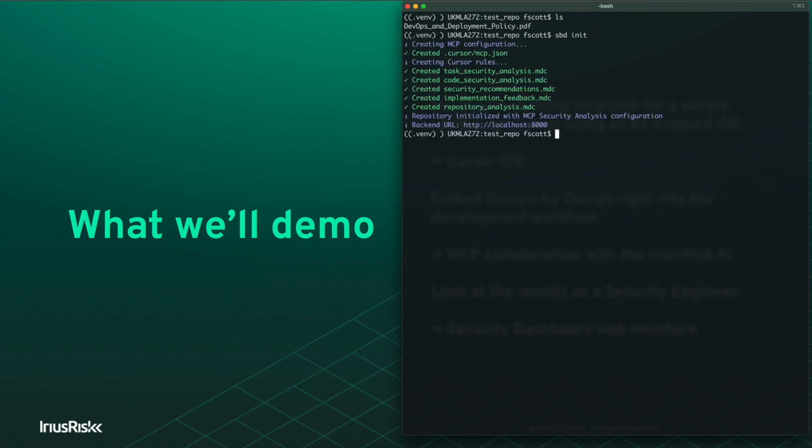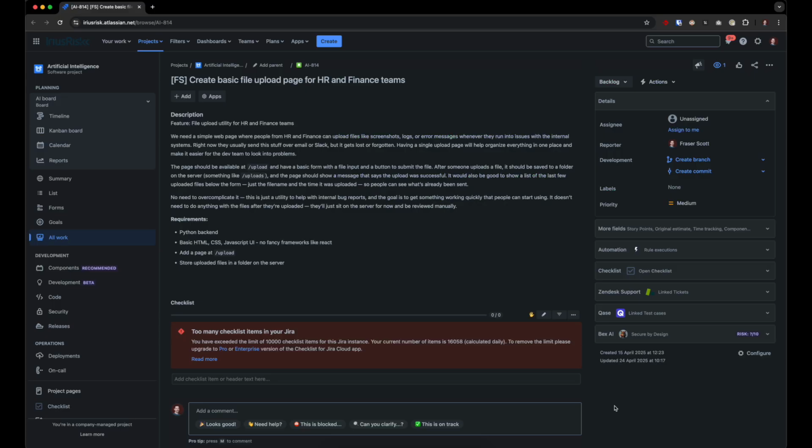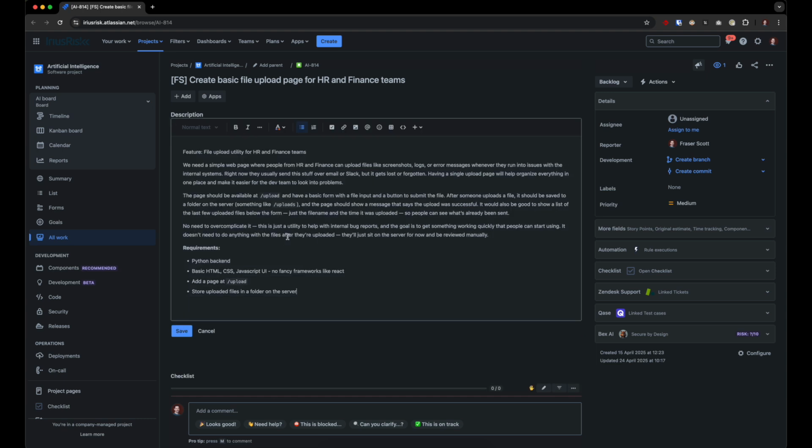As you can see, what this has done is it has created the MCP configuration, as well as some Cursor rules that will help identify when to use the different MCP tools. And we'll also upload the document and make that available to the backend. So here you can see a fairly basic Jira task for implementing a file uploading utility for HR and finance teams to upload debugs and logs and things like that and screenshots. So we're just going to copy that like that.